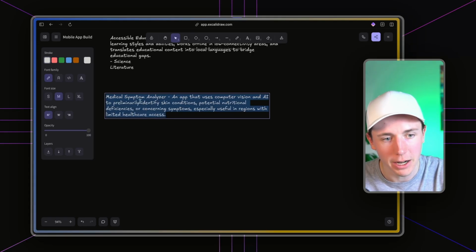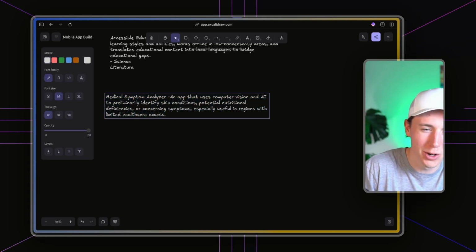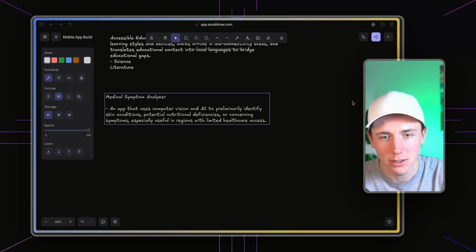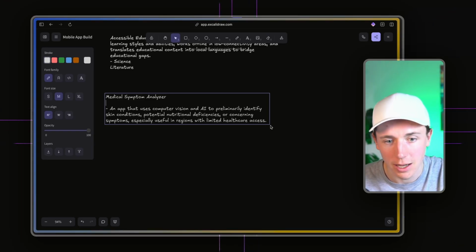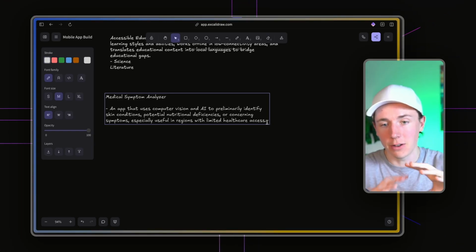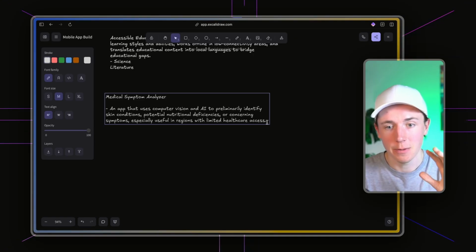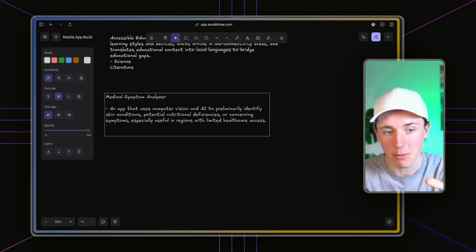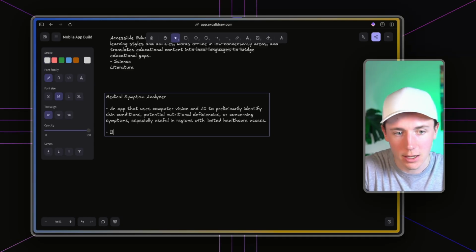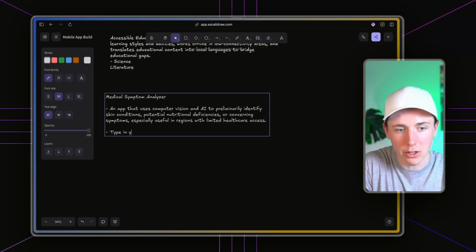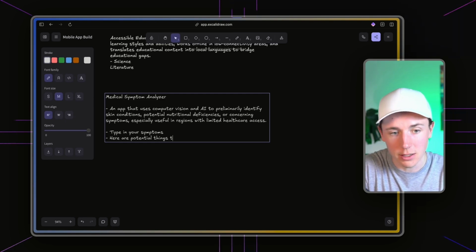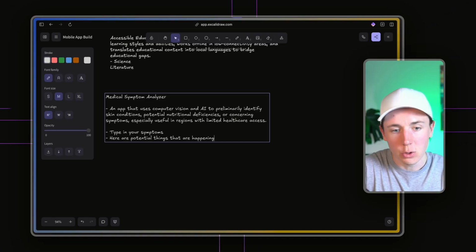Another one is a medical symptom analyzer. This is a little bit more risky because giving people medical advice is a risky thing. But you could start out with a warning screen. This is not full on advice from a doctor. This is just from a database of information. And then you say, type in your symptoms. Here are potential things that are happening for you. You could literally build out anything.